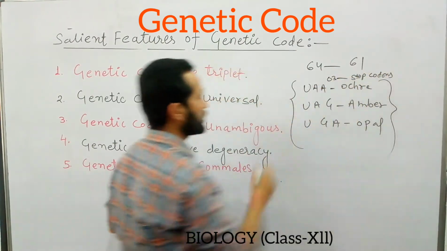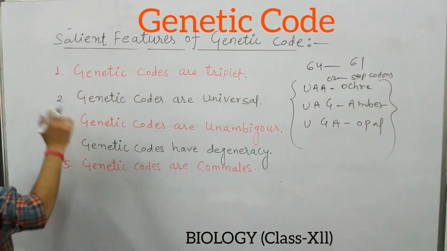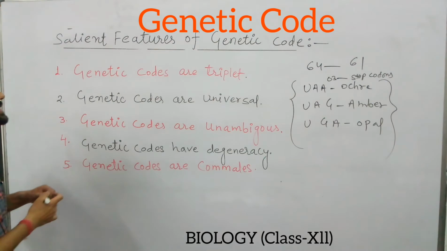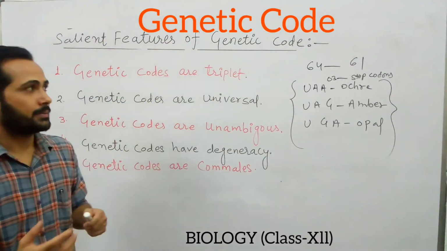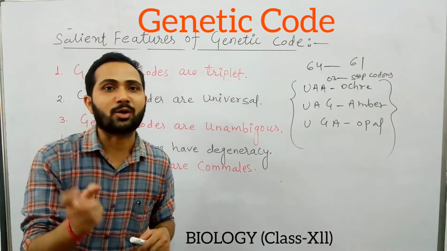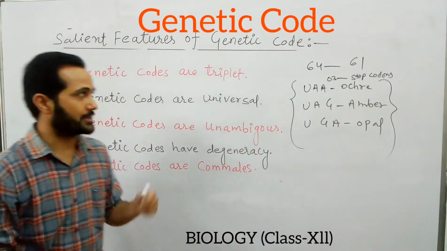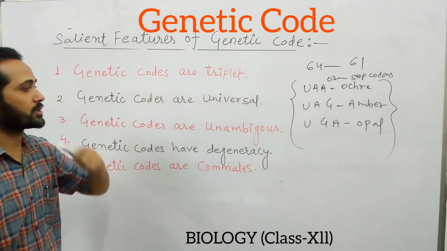So this is important information. Now let's come to the salient features of genetic code. The first genetic feature is that genetic codes are triplet. It is defined as the genetic codes being a combination of 3 nucleotides, meaning they are made up of 3 nucleotides.